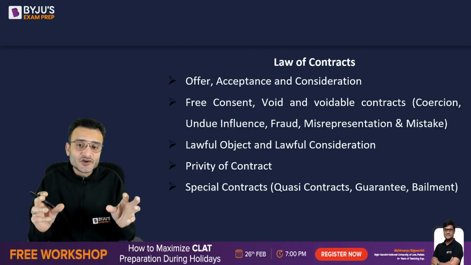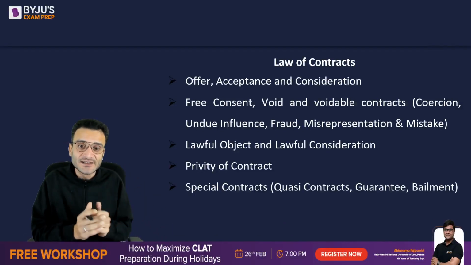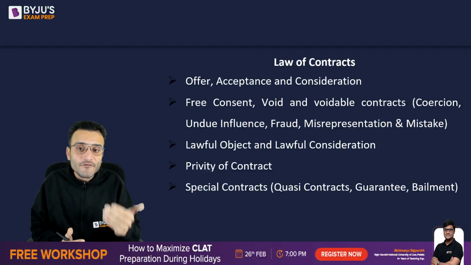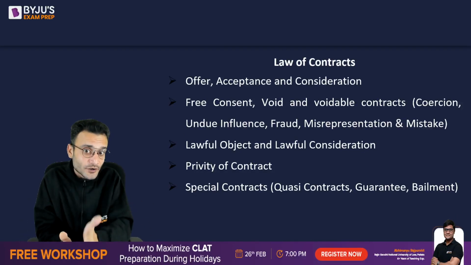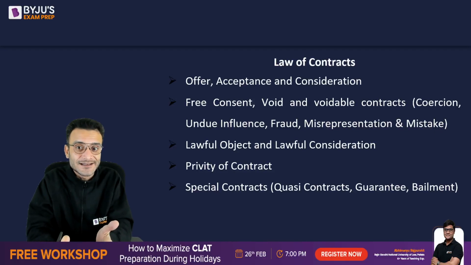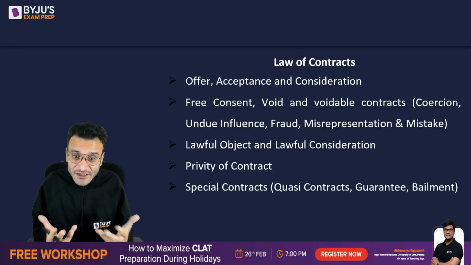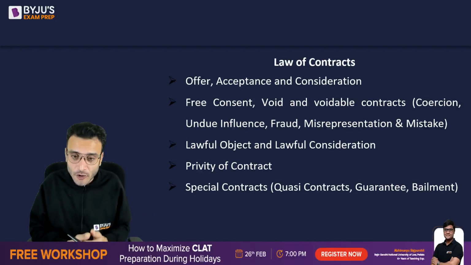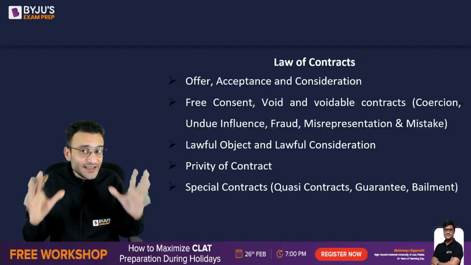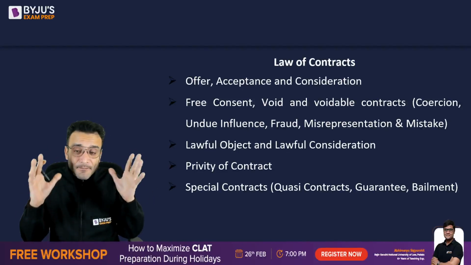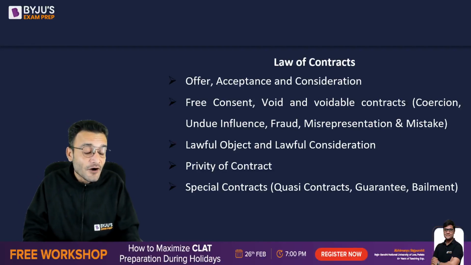Now one has to be absolutely clear, because if you go through the previous years' question papers, a lot of questions do come from lawful object and lawful consideration. So your idea about what is lawful object and what is lawful consideration has to be clear. Then you have privity of contract and special contracts like quasi-contract, guarantee, bailment, and others. So this is by far the major chunk of law of contracts, the topics that you must have a fair idea about.